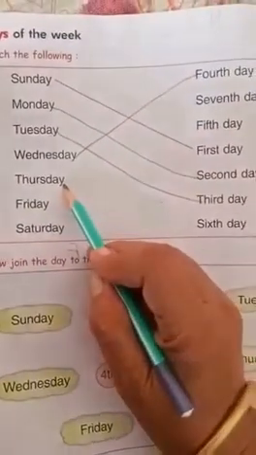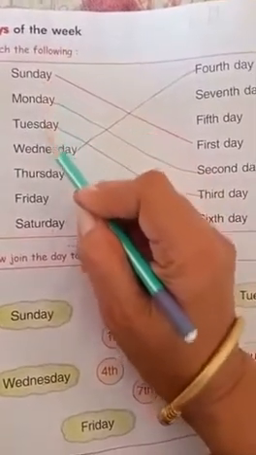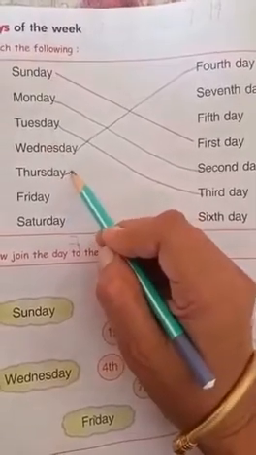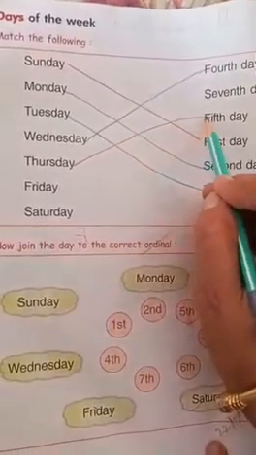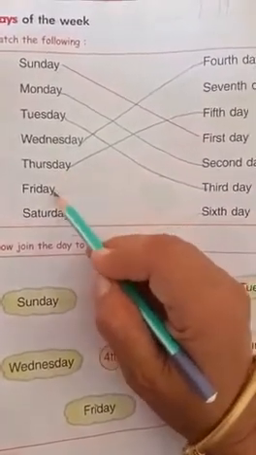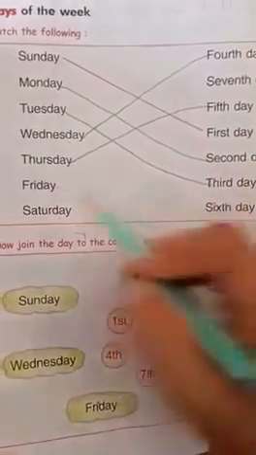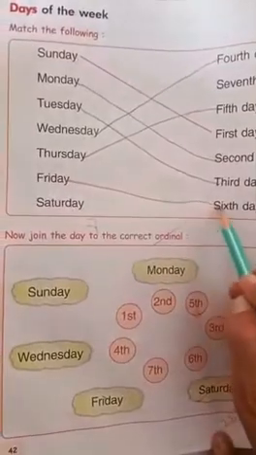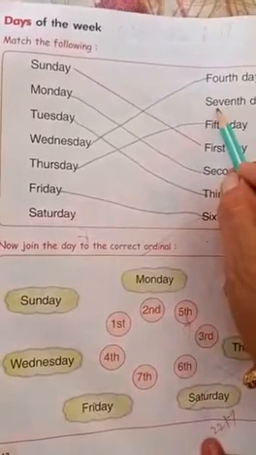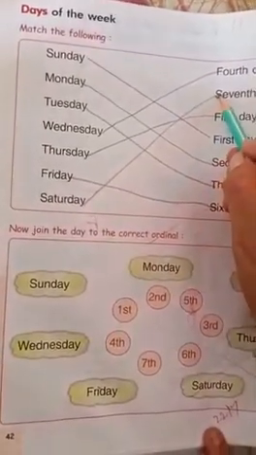And next Thursday. First, second, third, fourth, fifth. Thursday is the fifth day. We will match it with the fifth day. And Friday, sixth. Fifth and sixth. Friday is the sixth day. Where is sixth? This one. Yes, we will match it with the sixth day. And Saturday is the seventh day. And the seventh day is written here. We will match Saturday with the seventh day.